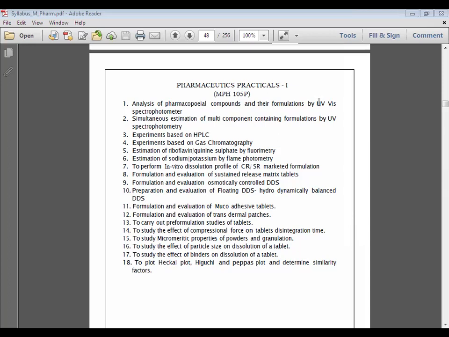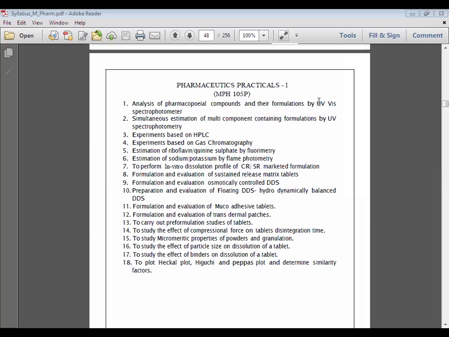That practical is based upon formulation of matrix tablets, formulation of osmotically controlled tablets, formulation of floating tablets, hydrodynamically balanced drug delivery system, formulation of mucoadhesive tablets, formulation of transdermal patches, and afterwards there are some studies. Those studies are very important when we look towards practical number 13.